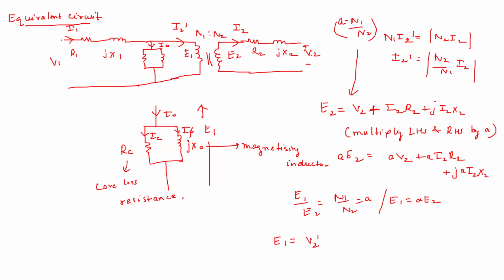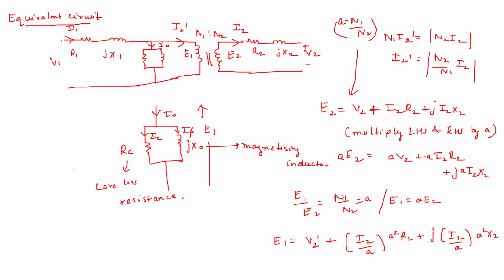I have not written a V2 as V1 because there is a difference of R1, X1 and R2, X2 between V1 and V2. To consider that, I'm instead writing it as V2 dash. Now a I2 R2 I can write like this: I2 by a square R2 plus j I2 by a square X2.